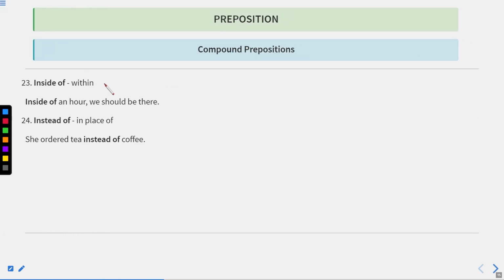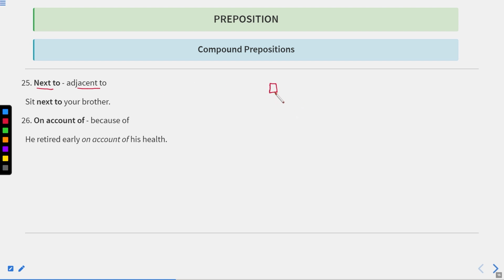Inside of means within. Inside of an hour, we should be there. Instead of, in place of. She ordered tea instead of coffee. Next to means adjacent to. For example, suppose there is a square.